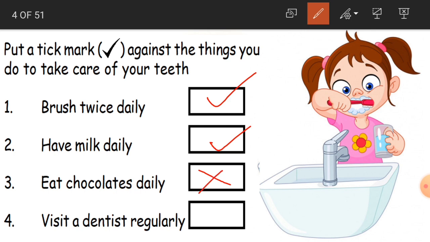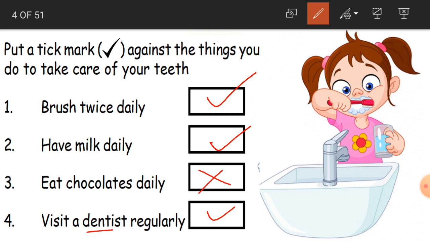And visit a dentist regularly. Okay, this is also correct, because if you visit a dentist regularly, if you have any small problems with your teeth, then the dentist, who is the dentist? The doctor who deals with the teeth, who is going to cure the teeth. That doctor is called a dentist. So if at all you have any small problems, then he is going to treat it well, so that it is not going to cause you a big problem.